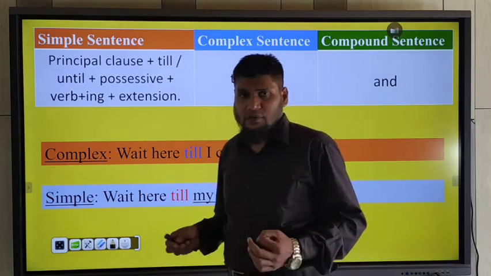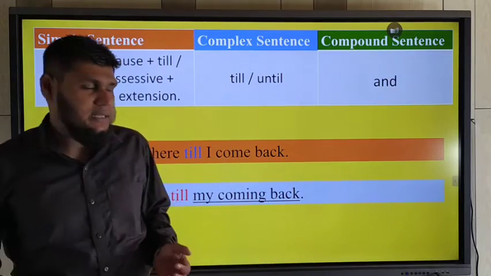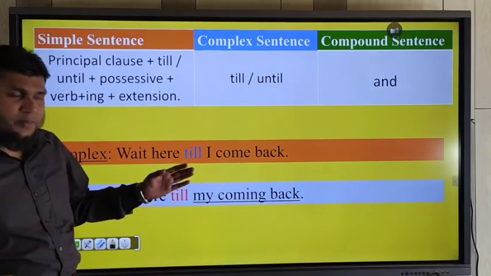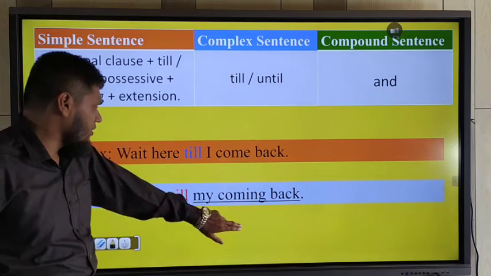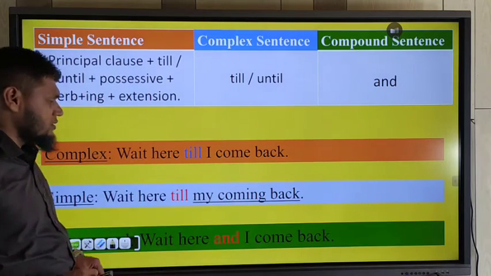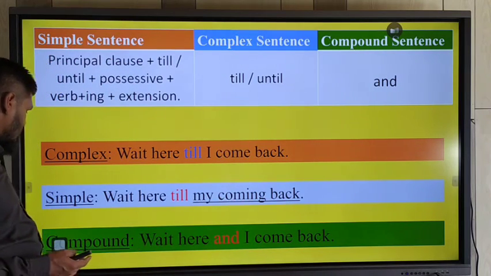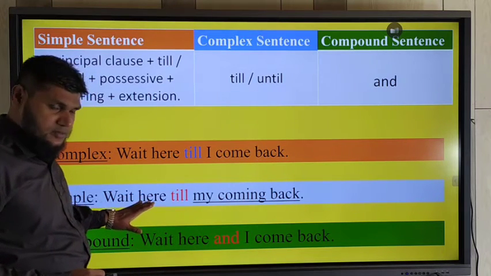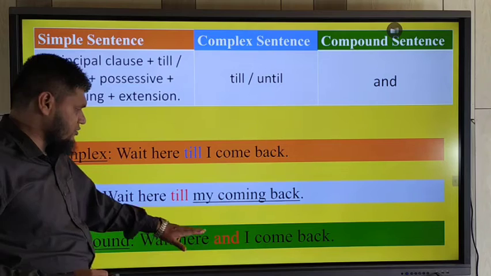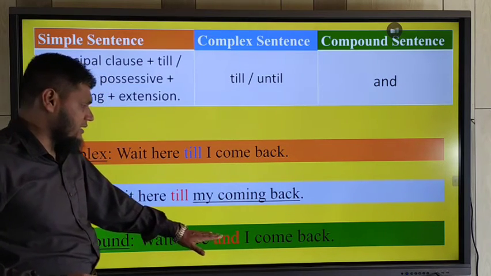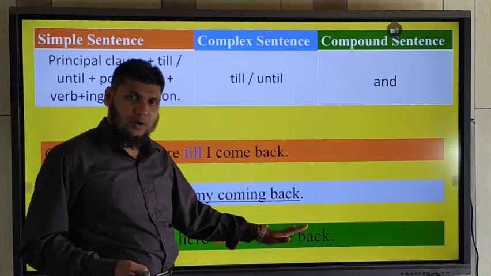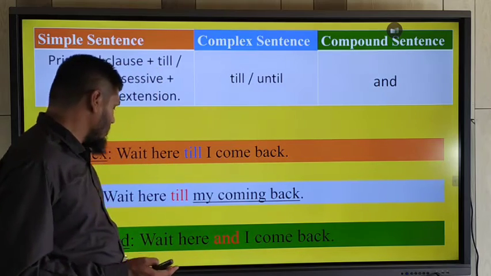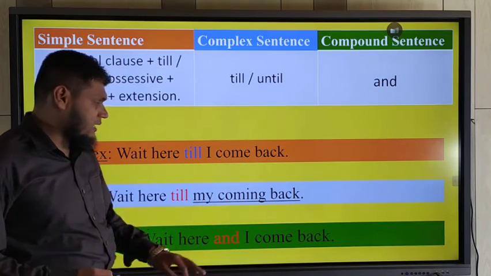You will not find it in your grammar book, I think. So you will practice from here. Okay. So if you want to change it into compound sentence, so what will you do then? You should use the first clause at first, and you should use and, then you should use the second clause or subordinate clause. What would be the meaning? Wait here and I come back.